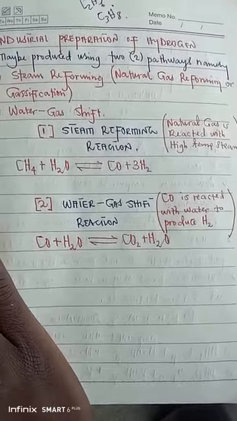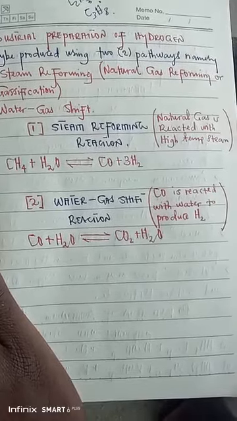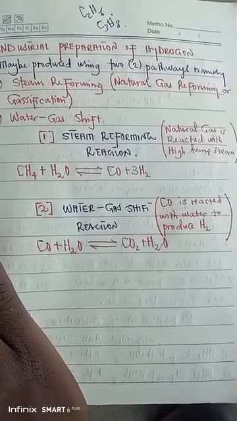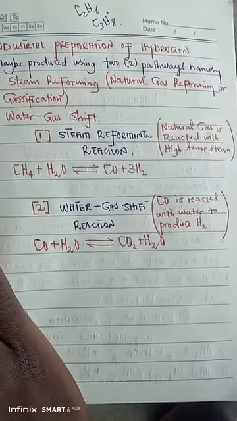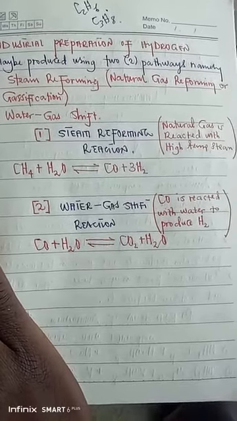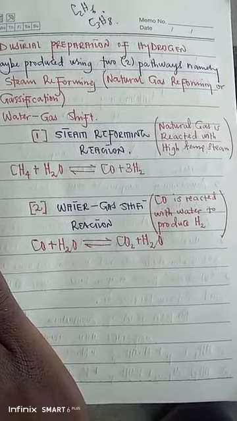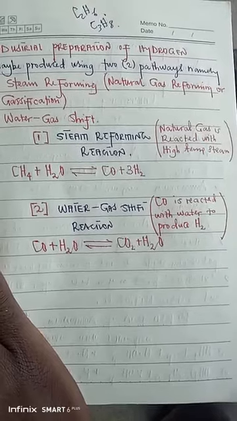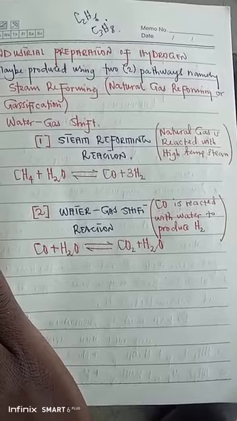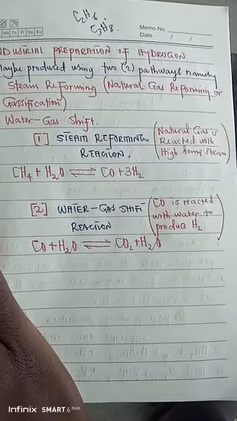Okay, so anytime you want to increase the rate of a chemical reaction, one of the ways is by just increasing the temperature. Increasing the temperature increases the kinetic energy of the reactant particles. If the kinetic energy of the reactant particles has been increased, there will be a very high rate of collision between those reactant particles, and more product particles are going to be produced within a short period of time.